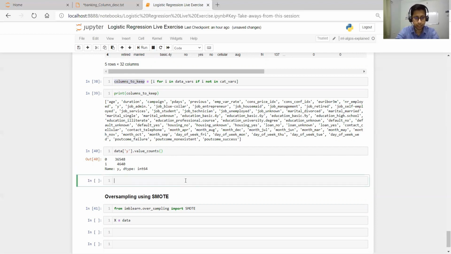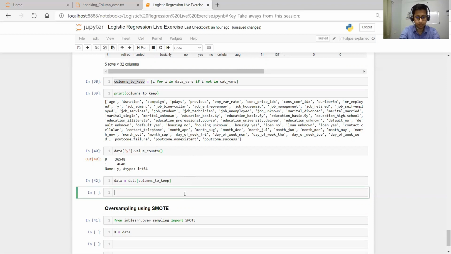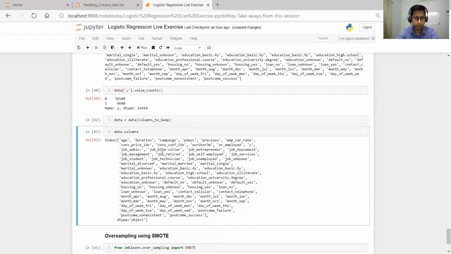So we'll get data is equal to data, and then the columns_to_keep. We'll run this, then this data will have only those columns. Now if we print data.columns, it will not have job, marital, all those columns. It will have the dummies.